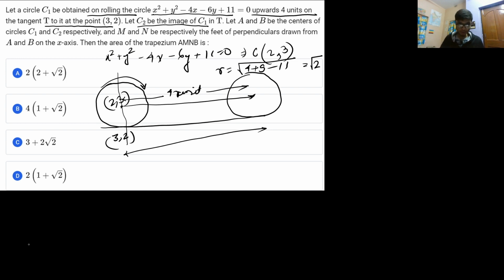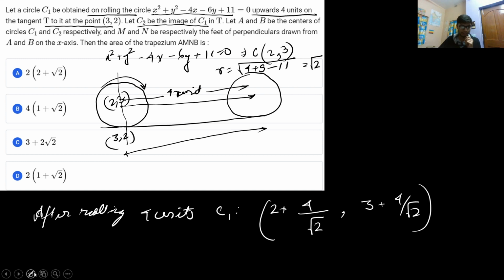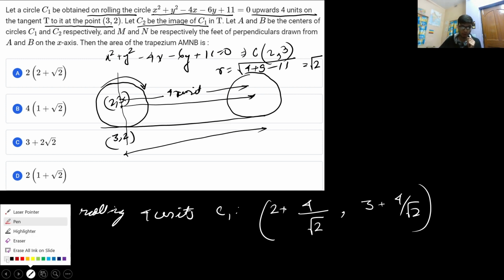So for the new coordinate, after rolling the circle by 4 units, the center C1 will become (2 plus 4 by root 2, 3 plus 4 by root 2), since the distance covered is 4. So that is the new center, because this is the increment in the x coordinate as well as the increment in the y coordinate, because this circle has entirely moved upward by 4 units. I hope these things are clear, or if not, you can also take the help of coordinate geometry.